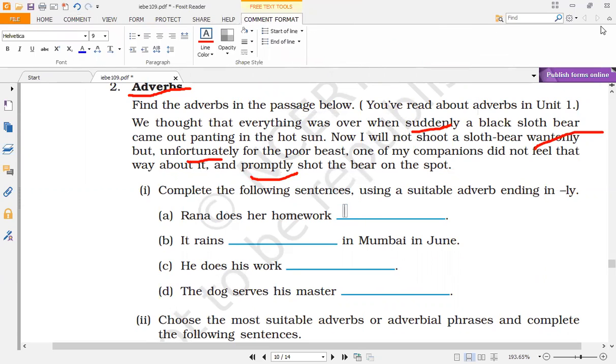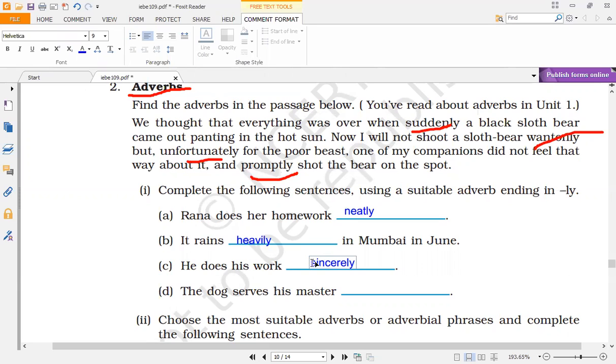Rana does her homework. What can we write here? We can use any kind of adverb, like we can write neatly, neatly, right? Then here it is, it rains heavily, heavily in Mumbai. He does his work sincerely. We can write sincerely or honestly, regularly.